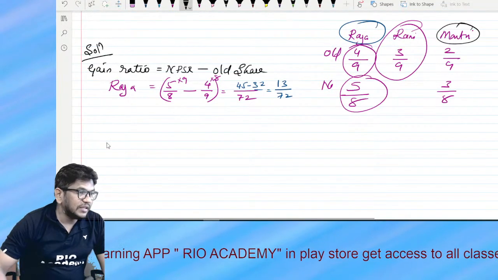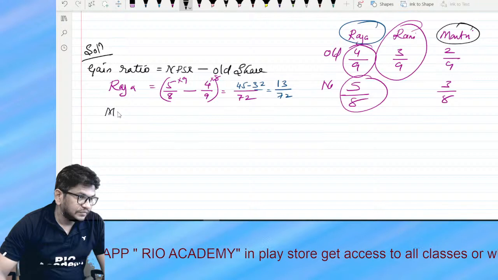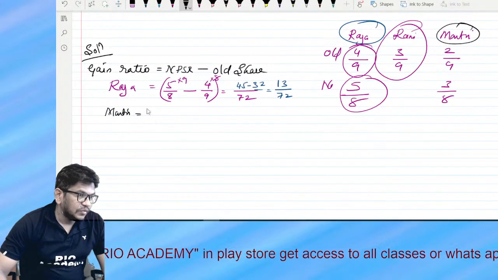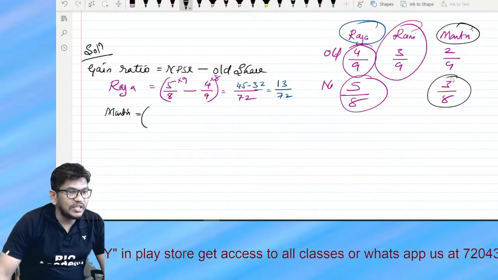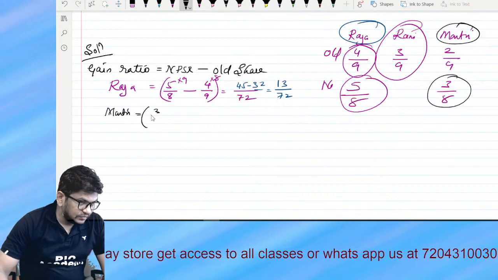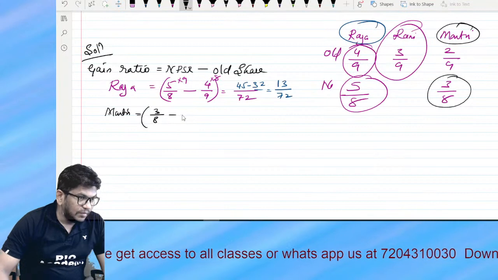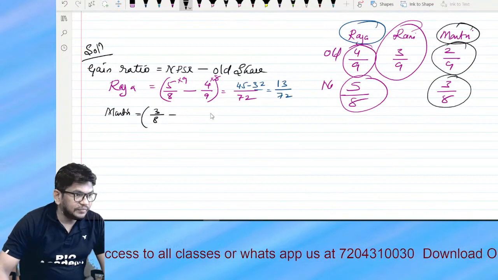Next is Mantri. What is the old ratio? New profit share ratio is 3/8 minus 2/9.